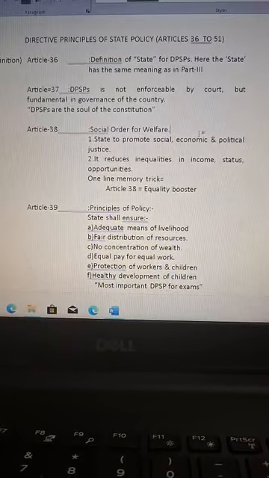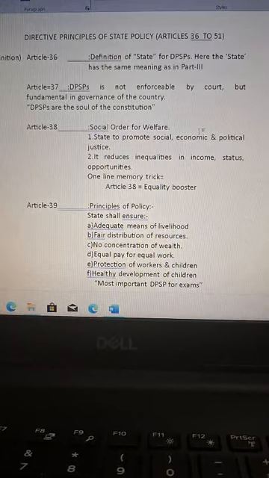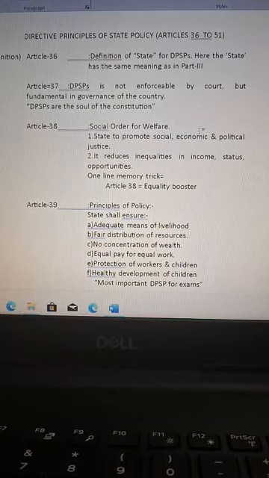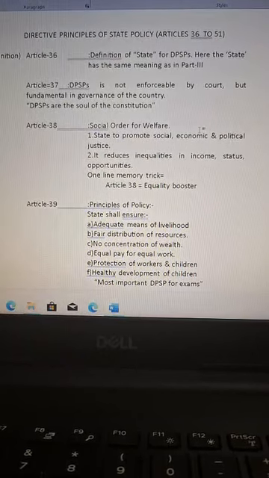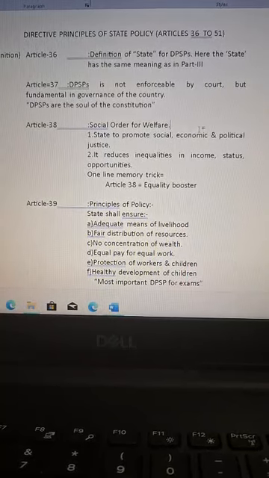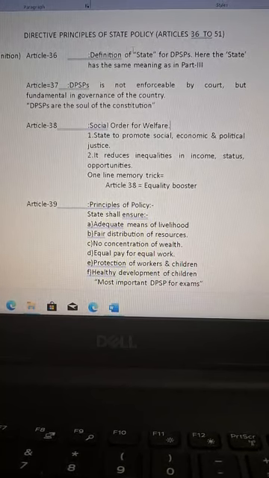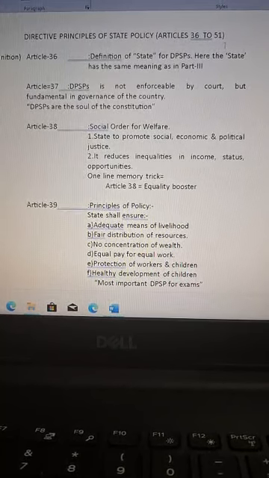Fundamental rights give us freedom, but it is the directive principles under Article 36 to 51 that give directions to the nation. If Part 3 is the heart of the Constitution, then Part 4 is its conscience. Directive Principles of State Policy, Article 36 to 51.